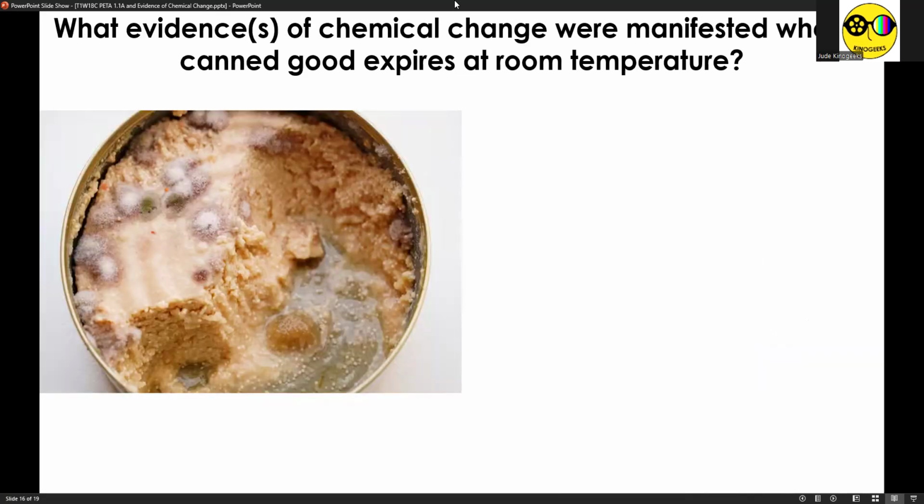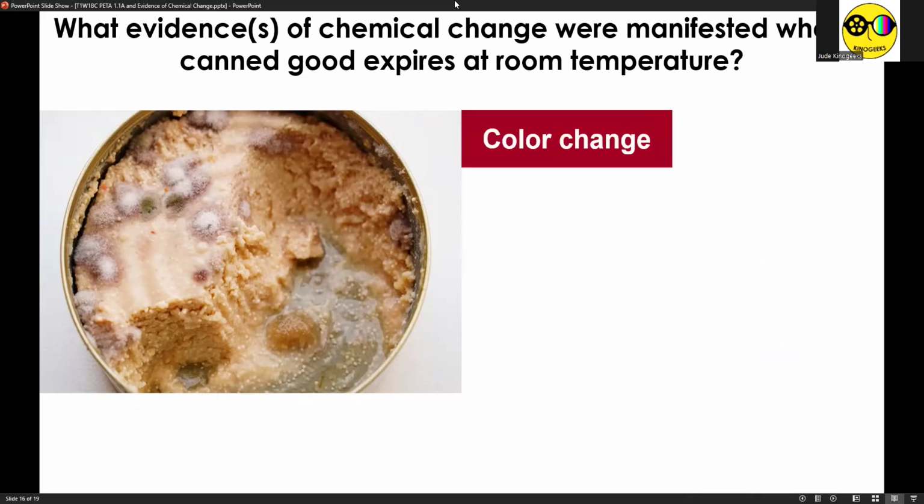Okay? So what evidences naman of chemical change were manifested when a canned good expires at room temperature? So you just leave it at room temperature, no? So therefore, there's color change, no? Once it expires, its appearance changes. Some microorganisms of different colors appear, changing the appearance of the canned good.